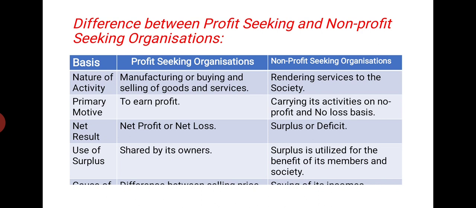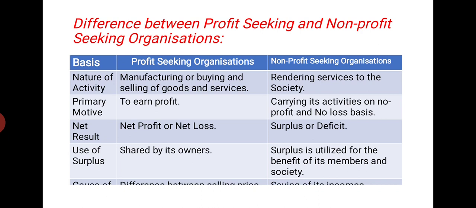Next one is primary motive. Primary motive means the main motive of operation for those organizations. For profit-seeking organization, the main motive is to earn profit, and for non-profit seeking organization, the main motive is to provide services on a no profit and no loss basis.